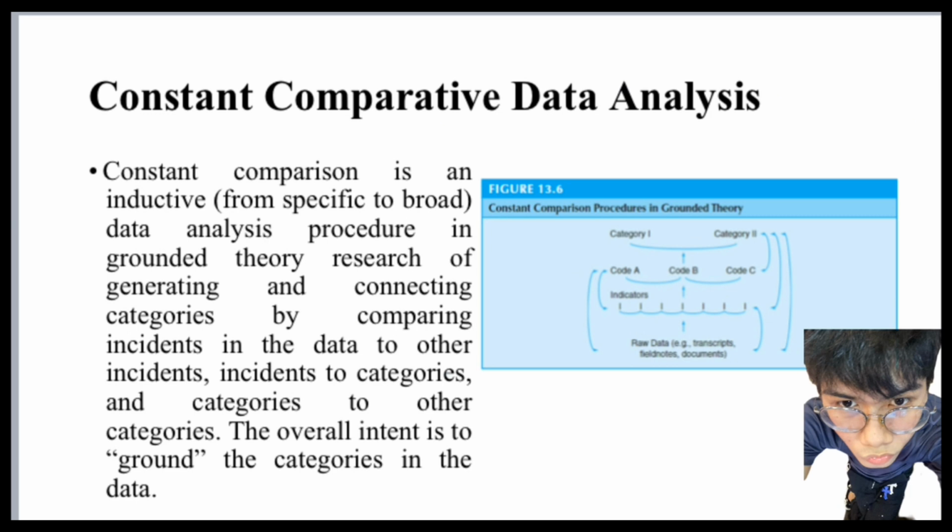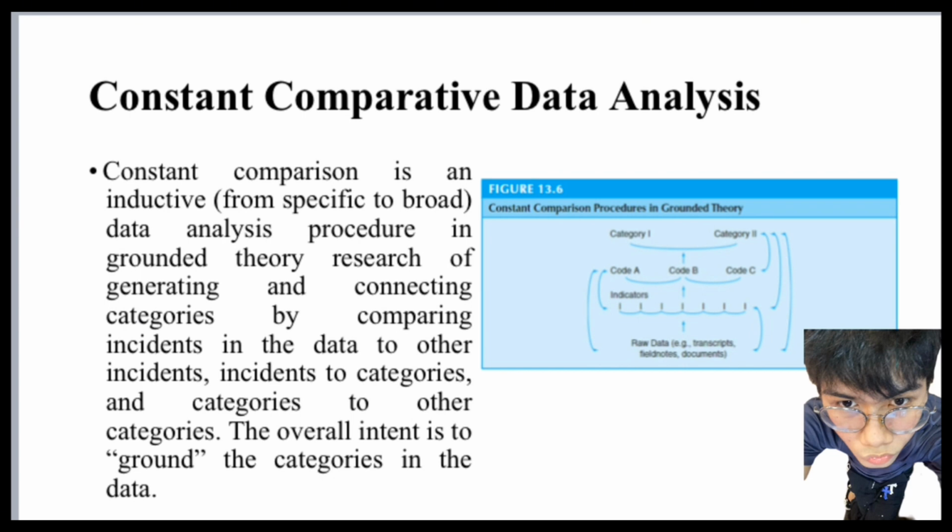So the fourth characteristic is constant comparative data analysis. Constant comparison is an inductive, from the specific to broad, data analysis procedure in grounded theory research of generating and connecting categories by comparing incidents in the data to other incidents. So incidents to categories and categories to other categories. The overall intent is to ground the categories in the data.